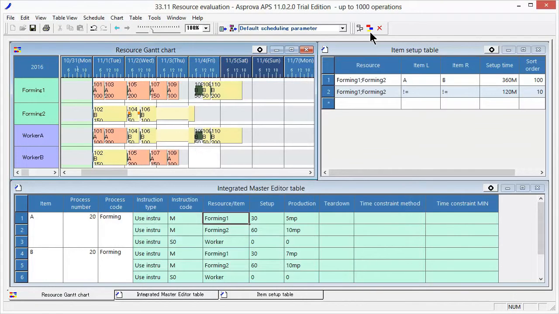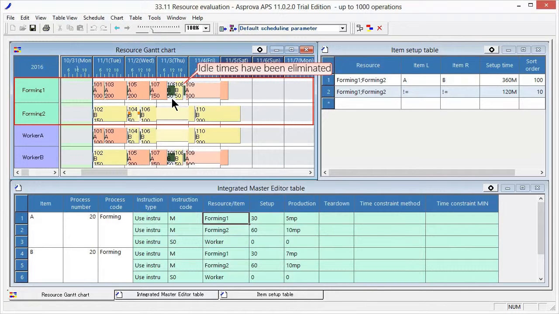Let's reschedule. Looking at the scheduling results, we see that idle times have been eliminated and the load has been leveled while minimizing the production time and setups for the main resources.